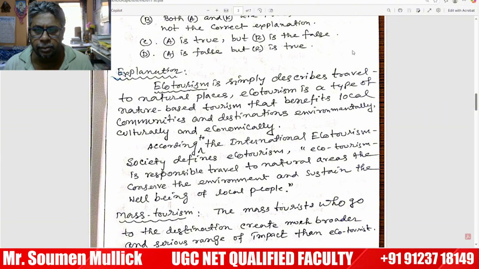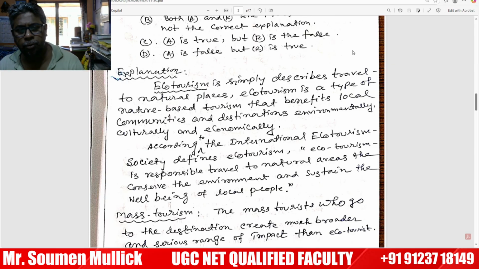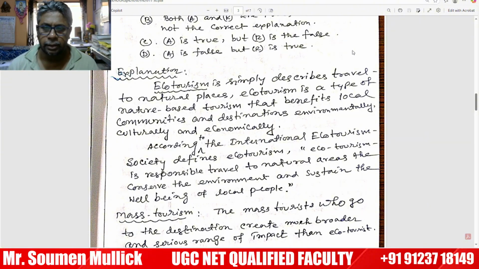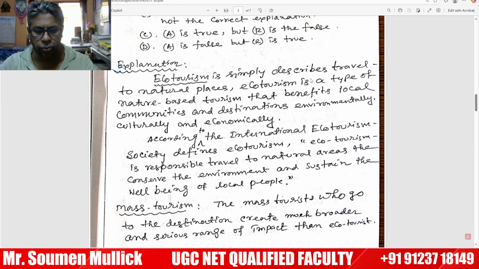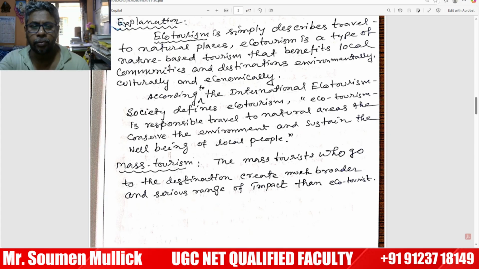Ecotourism simply describes travel to natural places. It is a type of nature-based tourism that benefits local communities and destinations environmentally, culturally, and economically. According to the International Ecotourism Society, ecotourism is responsible travel to natural areas that conserves the environment and sustains the well-being of local people. That is the fundamental objective of ecotourism.